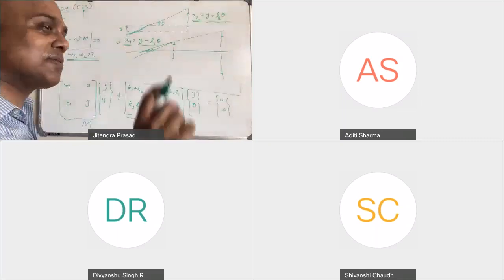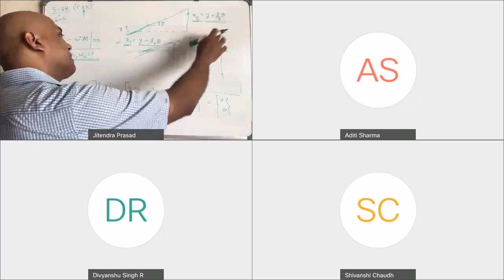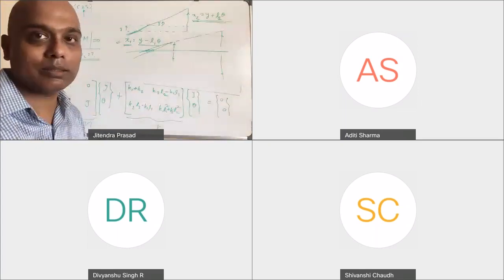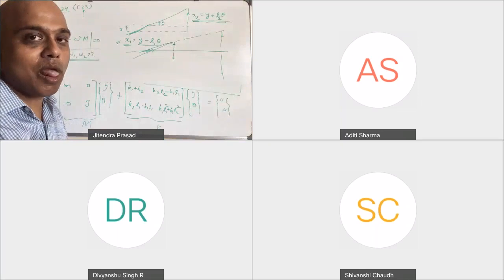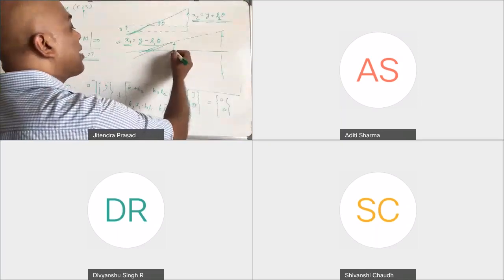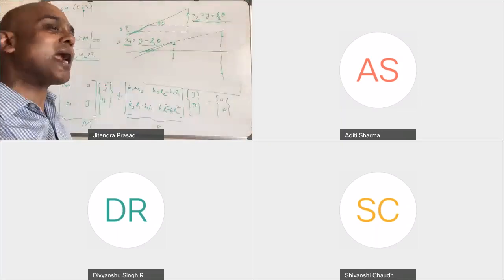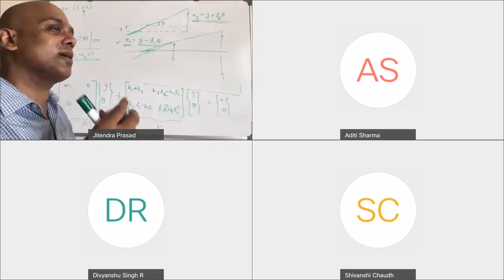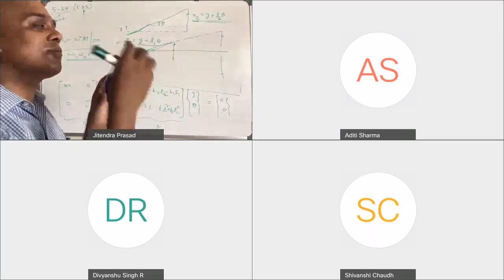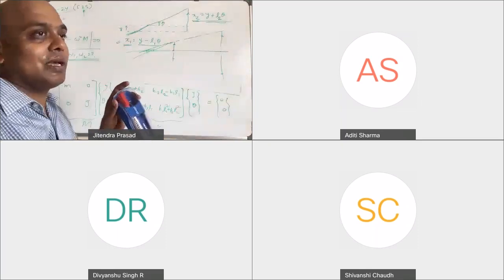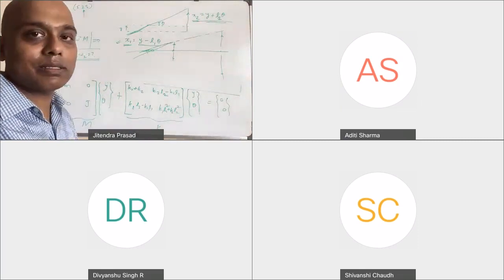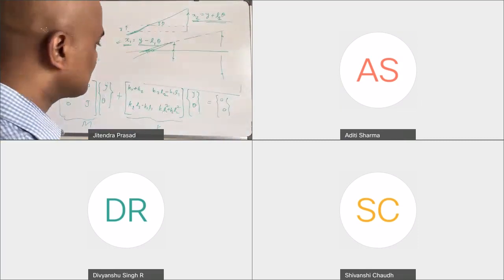The one which moves less than the other, that side will be the node most likely, right? If one point is not moving at all, then the node will be at that point only. If one spring is not moving at all, it's just lying there, the other is moving, that means the node is at that point only. So the one which moves less, the node will be towards that. Got it?